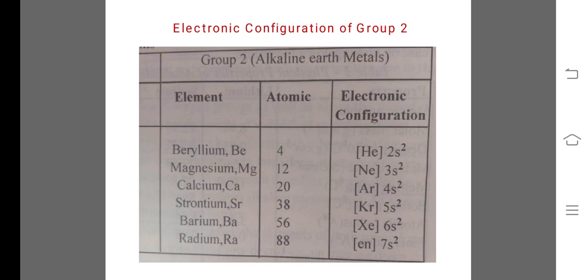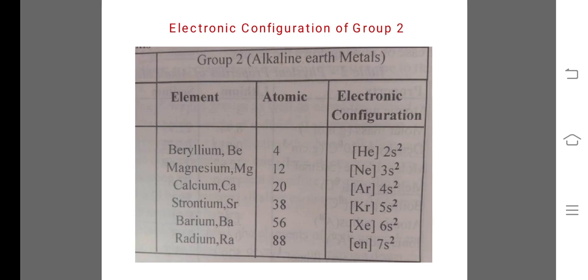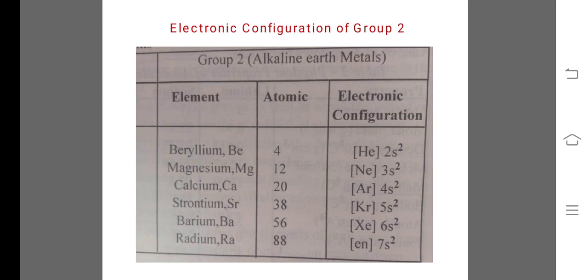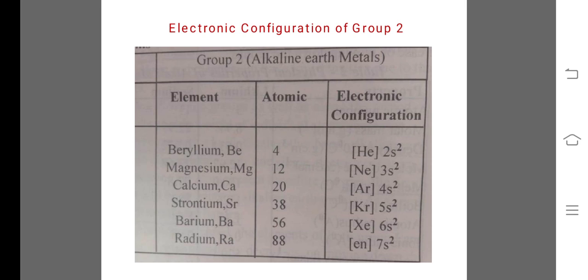So the electronic configuration of the group second, that is the alkaline earth metals. Here beryllium, atomic number 4, so the electronic configuration is [He] 2s2. Here in all the s orbitals there are two electrons present.